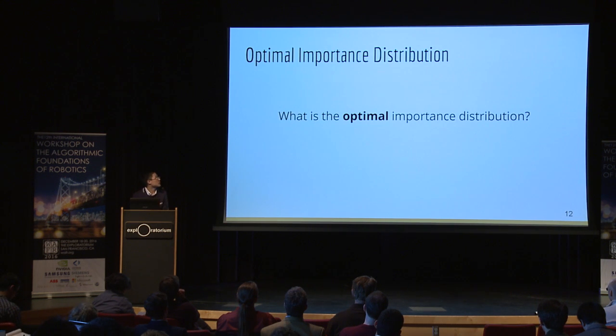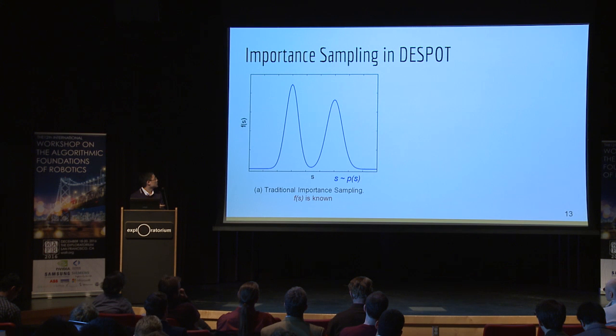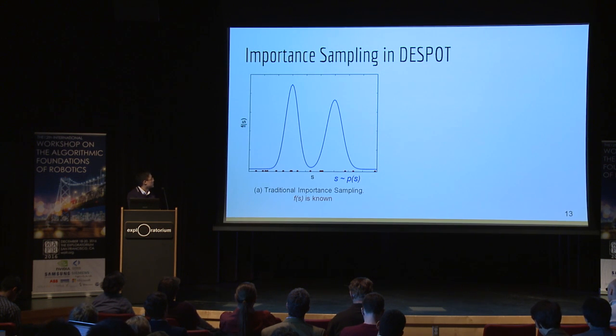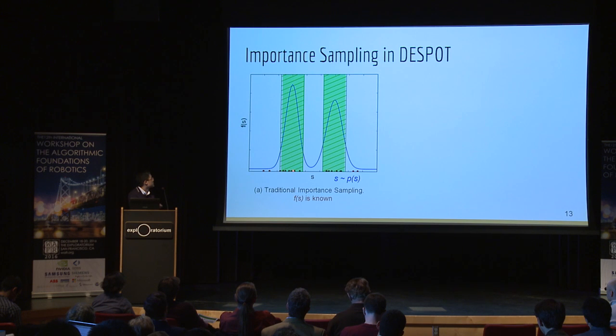The theorem only tells us the performance guarantee, but doesn't show how to select an importance distribution. So how to do that? To answer that question, let's first look at this figure. You want to estimate the expectation of F(s), where s follows a distribution P. Then a simple idea is that we can sample many s from P and then average their values. The importance sampling theorem tells us if we sample more points in the green area where F(s) is high, it helps to decrease the estimation variance.